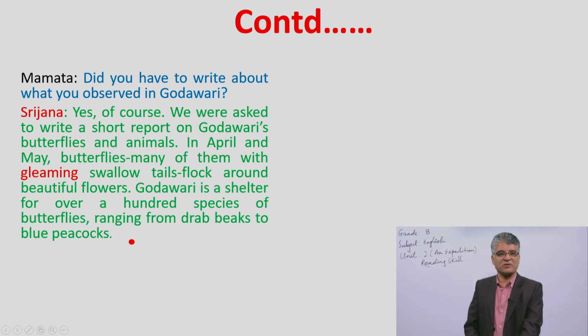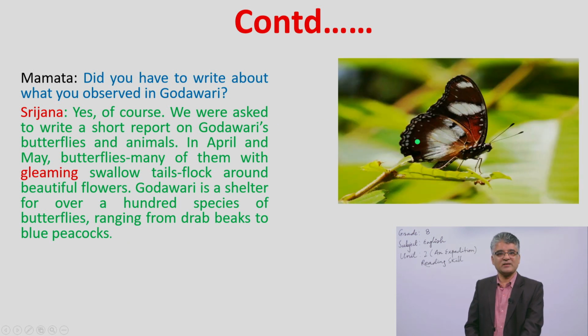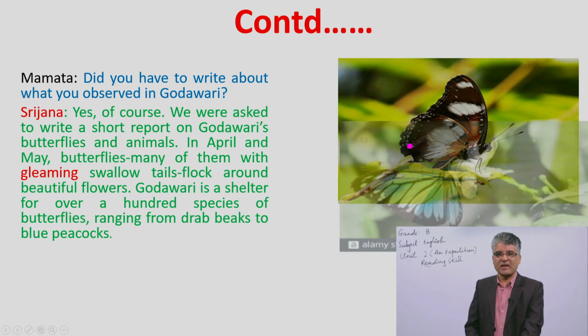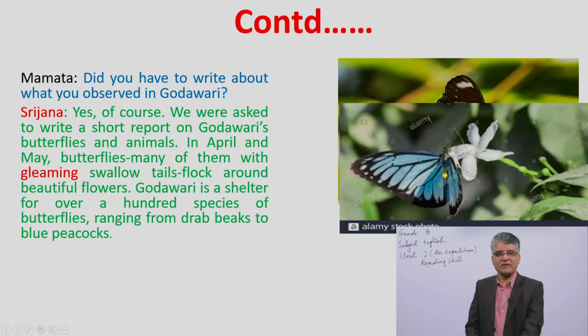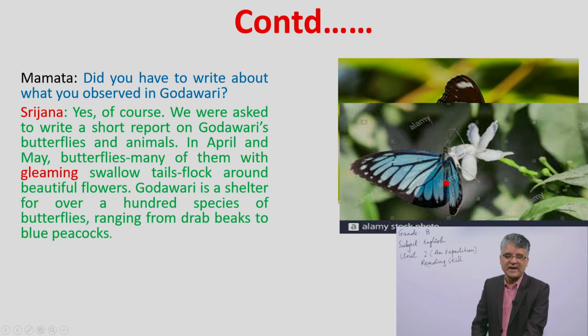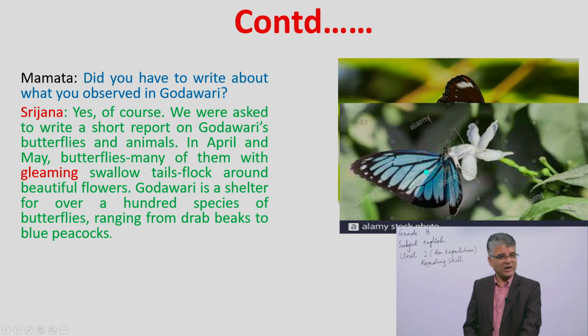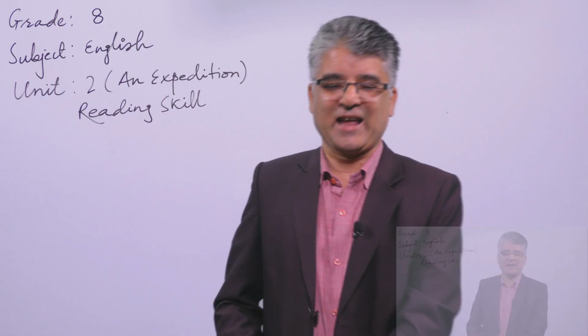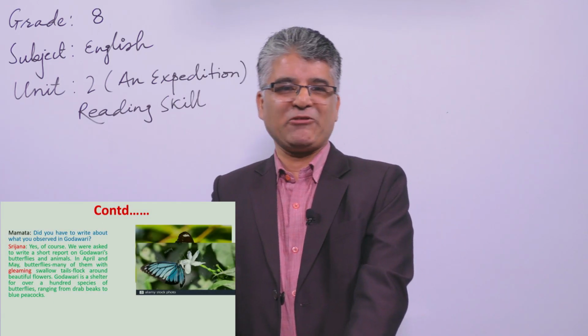Let's see some butterflies. This is the butterfly having drab beaks. Drab means here a kind of dull or boring also we can say. And this is the butterfly with the blue peacocks, it is said in that way. So, are you clear, students? Oh, nice, thank you. Let's go further.